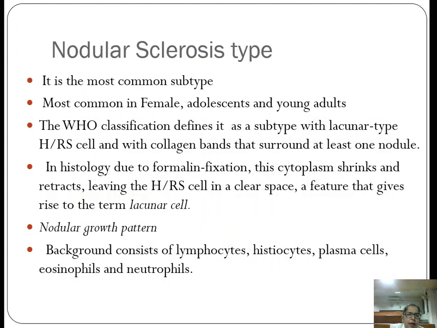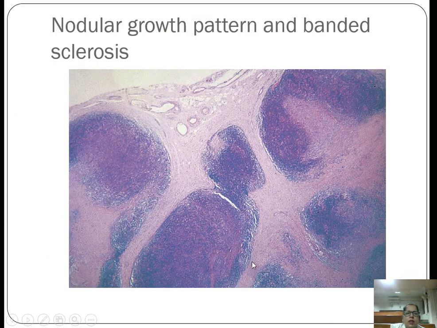It has a nodular growth pattern, as the name indicates, and the background consists of reactive cells, that is the lymphocytes, histiocytes, plasma cells, eosinophils and the neutrophils. So the malignant cells are only the RS cells, and all these others are reactive. This is the nodular growth pattern, and you can see the banded sclerosis around the nodule. So this is a characteristic finding.